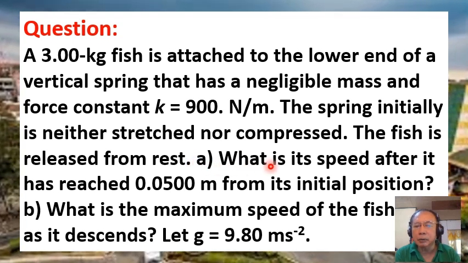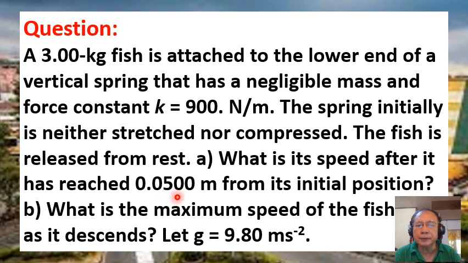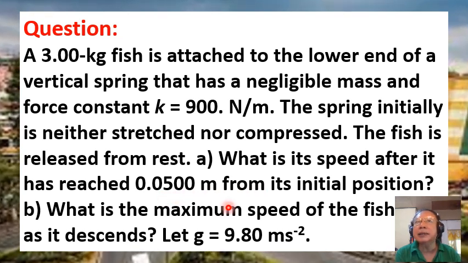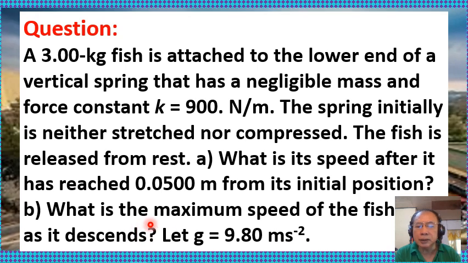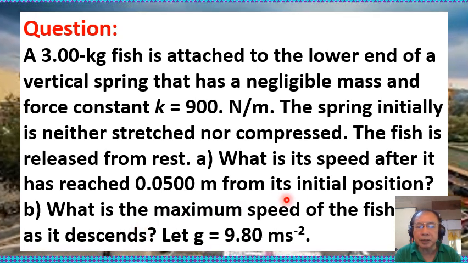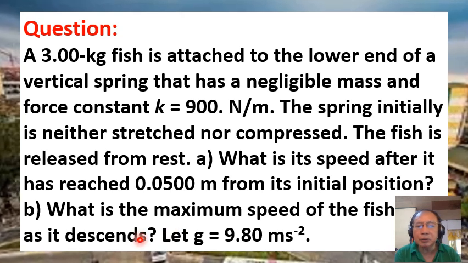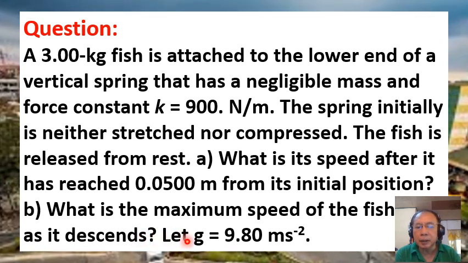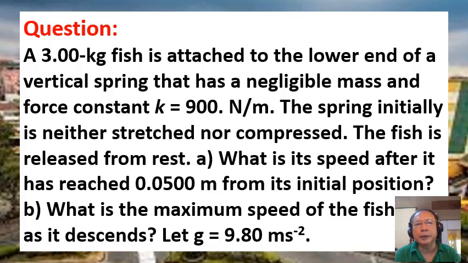Question letter A. What is its speed after it has reached 0.0500 meter from its initial position? Question letter B. What is the maximum speed of the fish as it descends? Let acceleration due to gravity be equal to 9.80 meters per second squared.